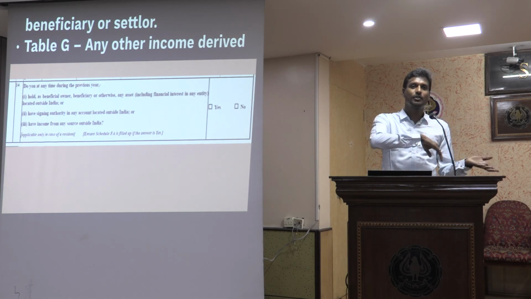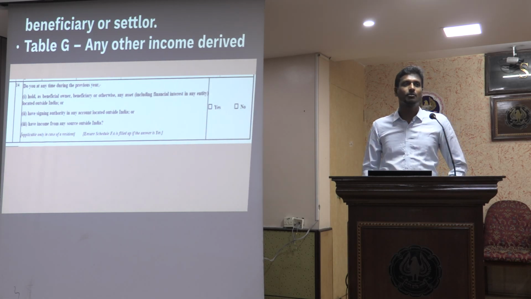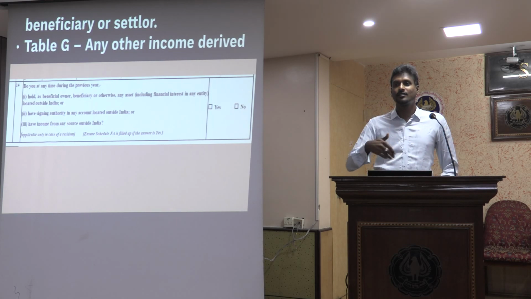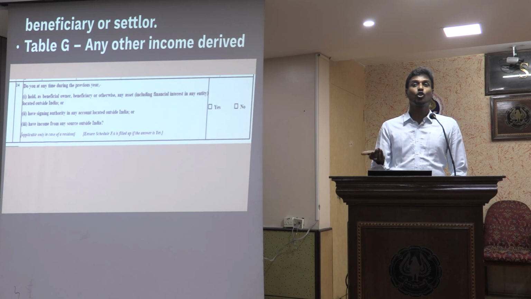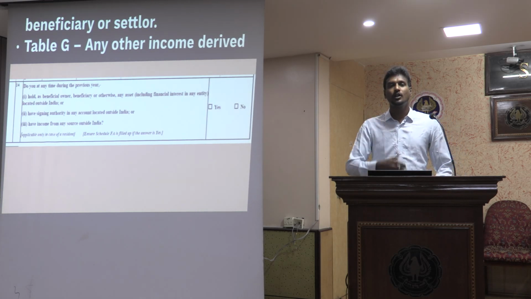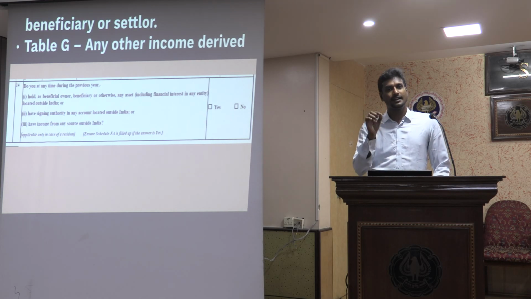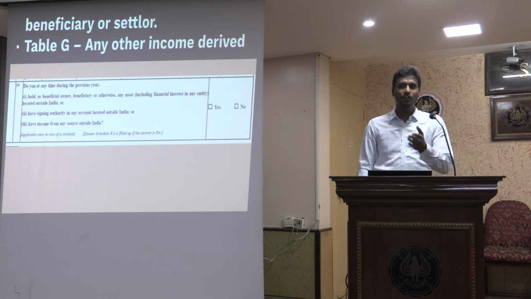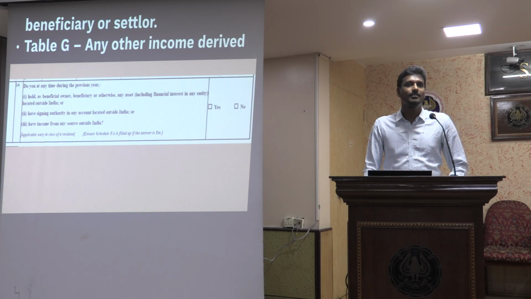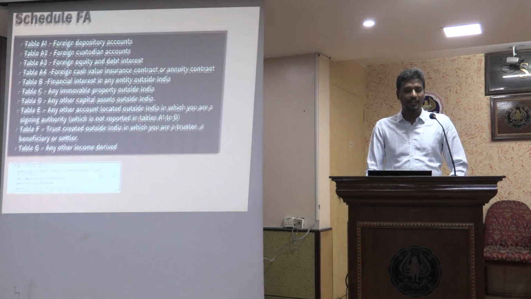Sometimes this basic information will get rolled over from the previous year to the current year, and when it is validated or checked for any errors, it does not pop up because it is already filled as no. We might also not know that there is a question that is already answered as no, so it is better to generate the return and check, and we'll have to click yes if any of these conditions is getting triggered. The moment this is selected as yes, we'll have to fill the Schedule FA.